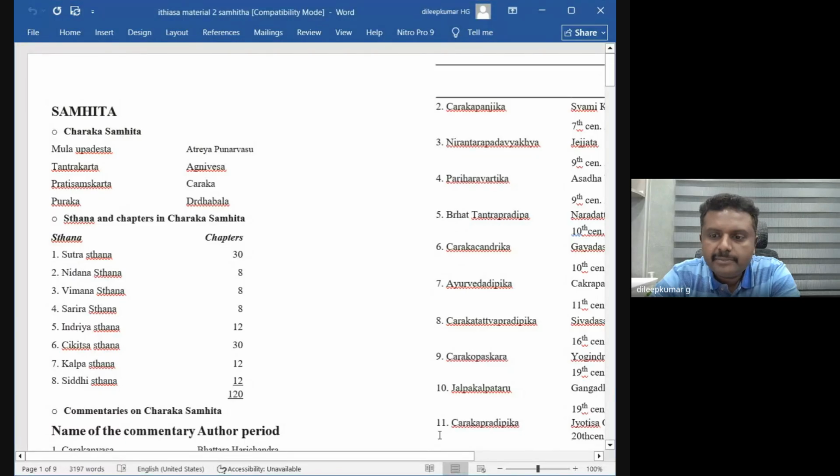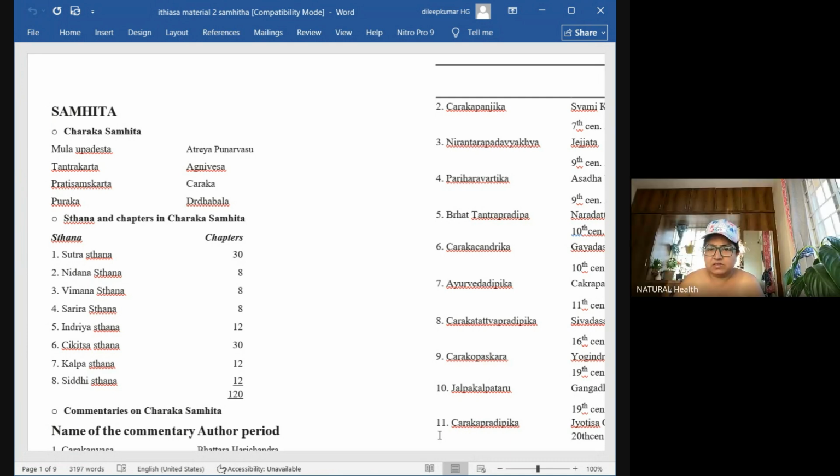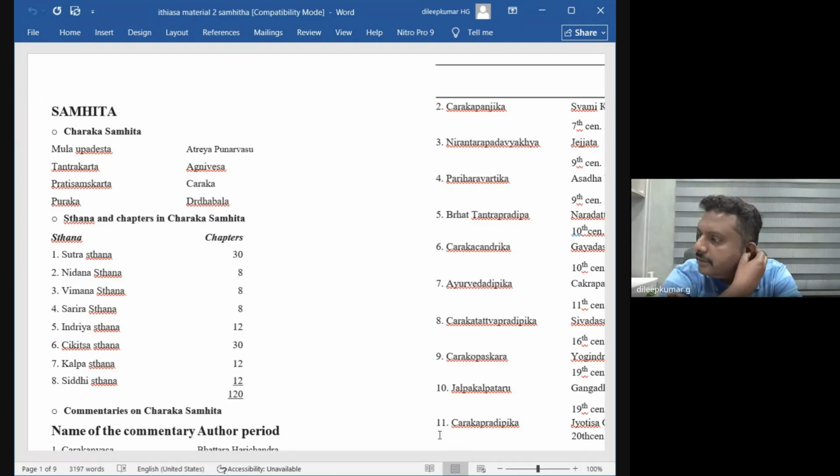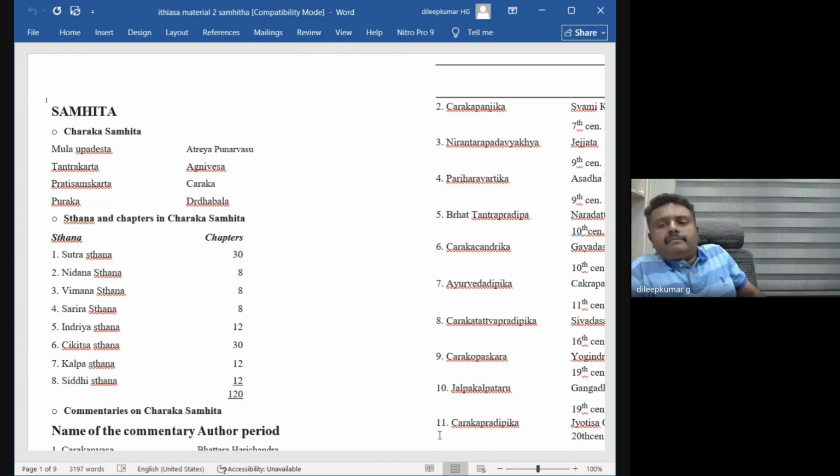Okay, is it possible? Will you check it today? Yes, sir. Where do we find that? In the Charaka Samhita only. Open the Charaka Samhita Chikitsasthana, look at the last shloka of all chapters and find out the 17 chapters written by Drudabala. Got it? Good. Message me tonight only. Next.